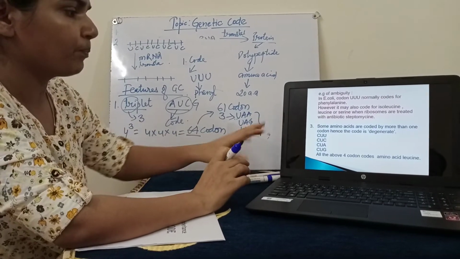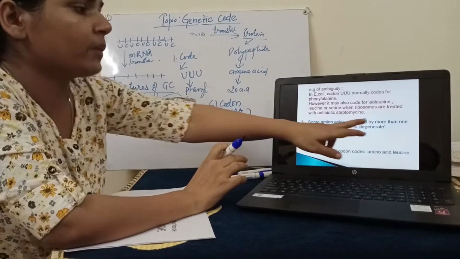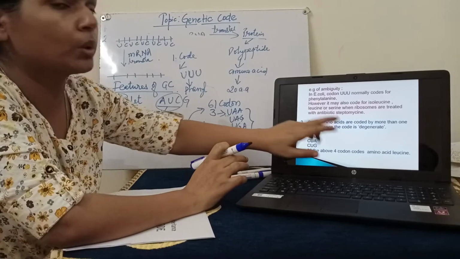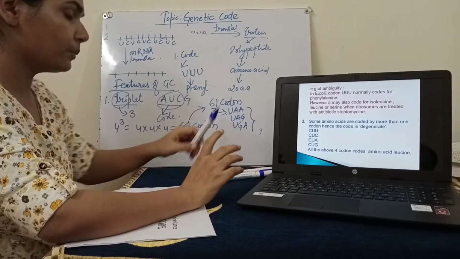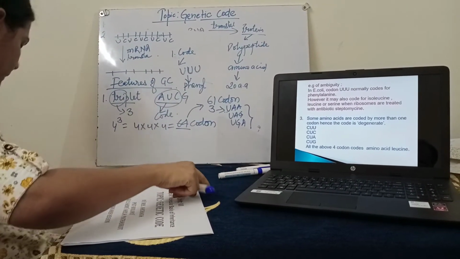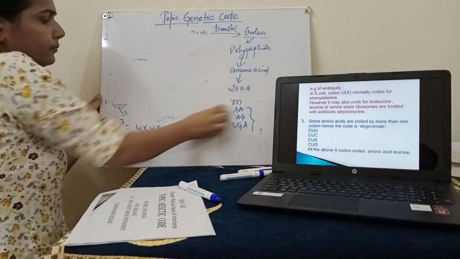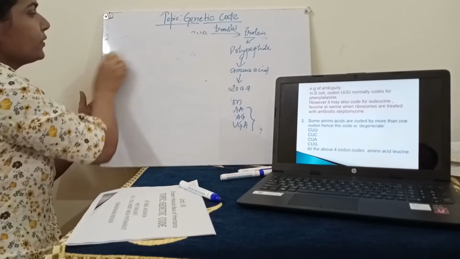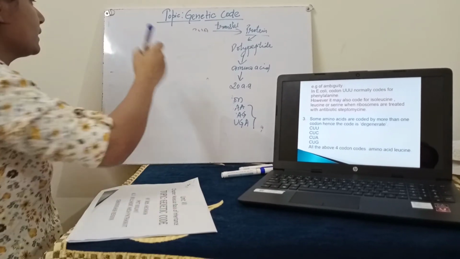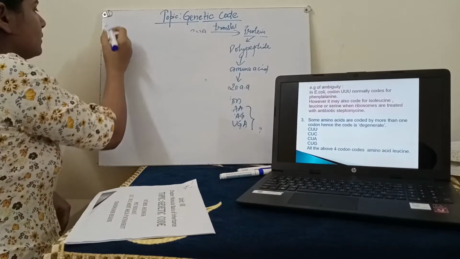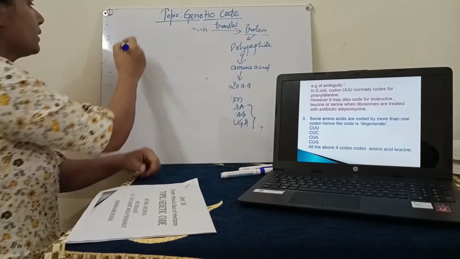Now the third feature: some amino acids are coded by more than one codon, hence the code is degenerate. Now what is the meaning of degenerate? It's very easy. This is the third feature, degeneracy.